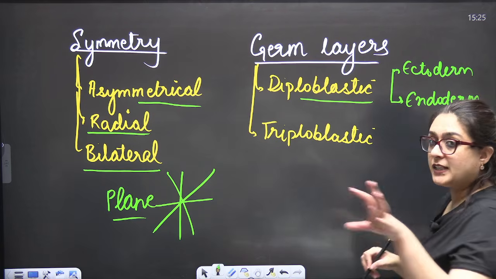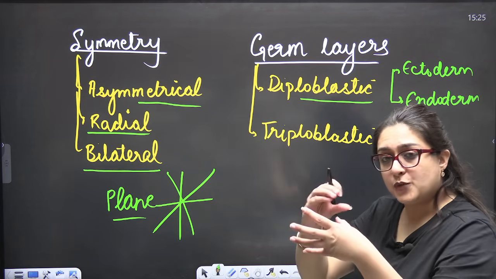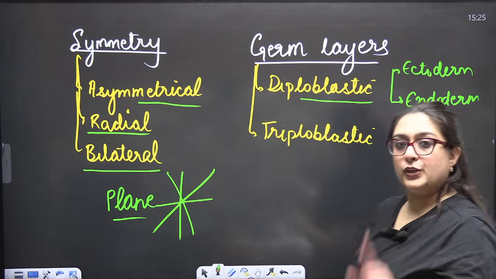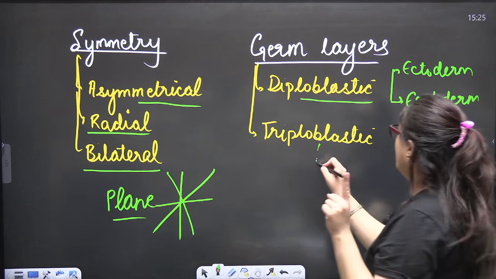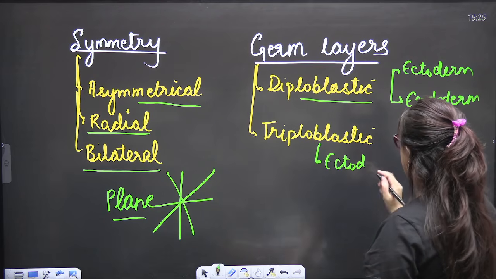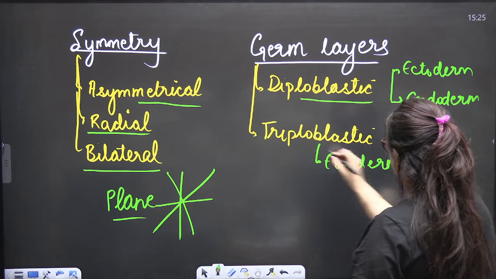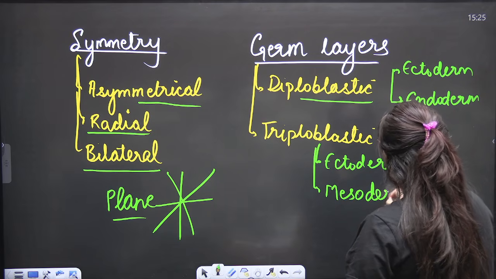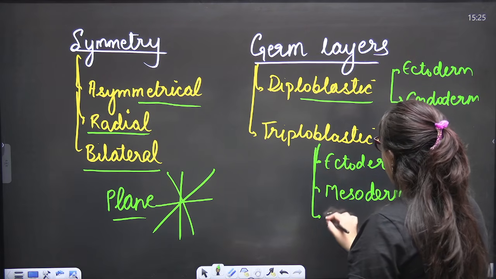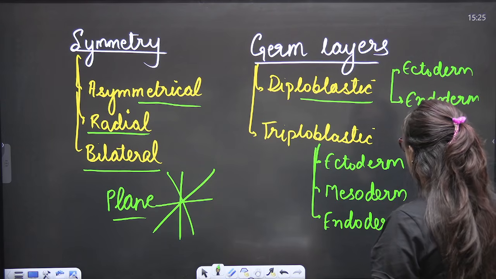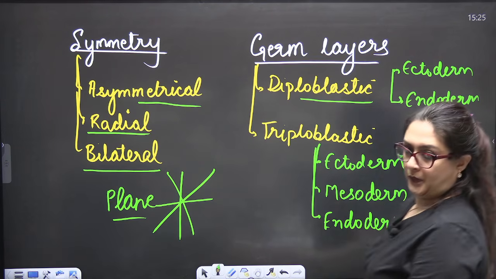And these layers are nothing but the cellular layers, the arrangement of cells in a very proper manner. Triploblastic means we are going to involve one more middle layer: outer ectoderm, again simpler to complex, ectoderm, mesoderm and endoderm. And due to this triploblastic capacity of the organism, the coelom concept will come.